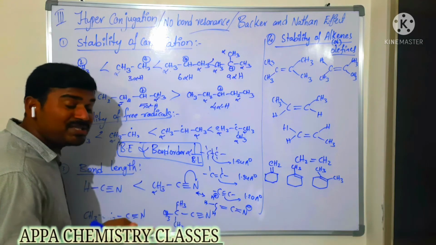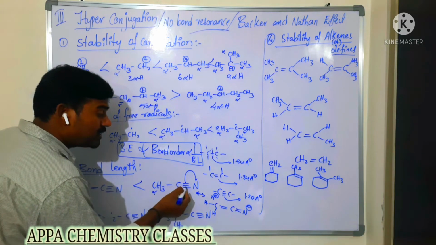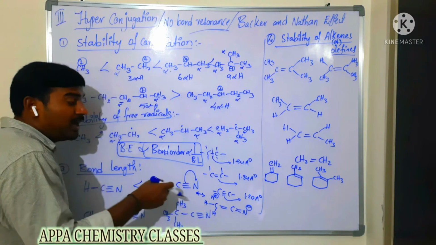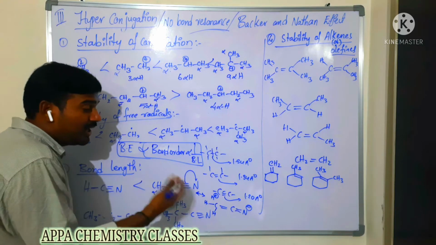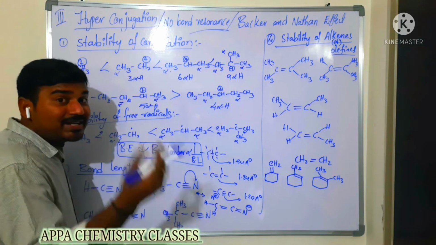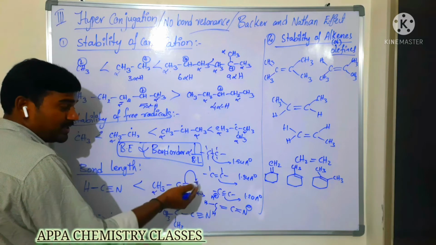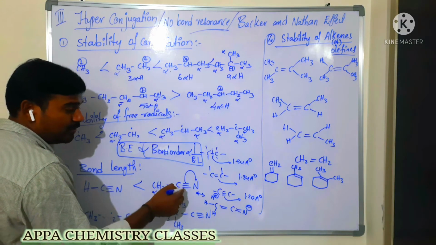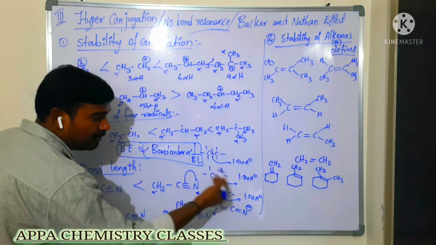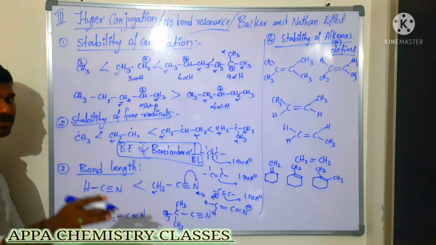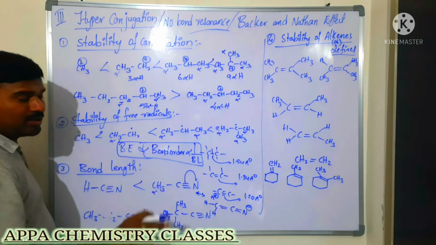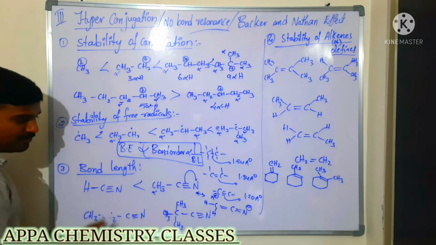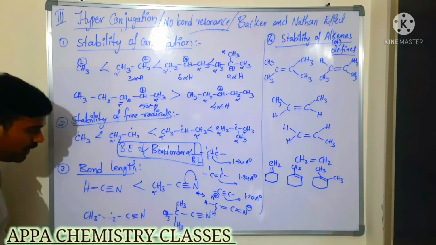That is, we can simply say that here the pi electrons are involved in the resonance. Whenever they are involved in the resonance, electron distribution takes place. When the electron distribution takes place, it gets stability. So if resonance is possible, then it is easily stabilized. And due to resonance, what happens? Triple bond becomes double bond. When triple bond becomes double bond, bond order decreases, bond length increases. Is that clear? Among these two, bond length is more for this methyl cyanide when compared to hydrogen cyanide.